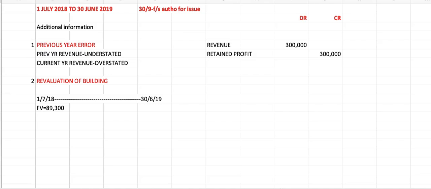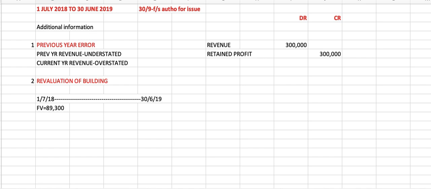How to answer Published Accounts, December 2019, Question 1. The standard published accounts question always asks you to prepare the SOPL, the statement of changes in equity, in short SOCI, the statement of financial position, and for this question it requires you to prepare notes on property, plant and equipment. So you are given a trial balance for Silk Berhad.